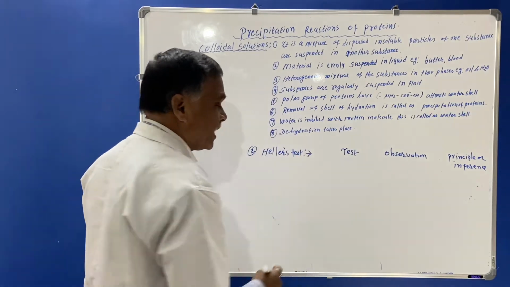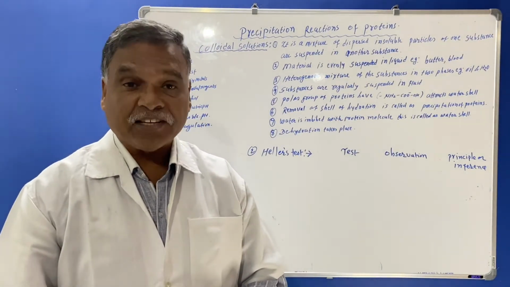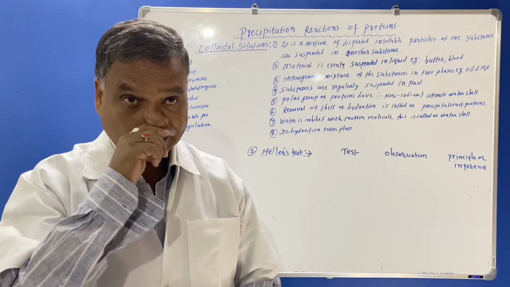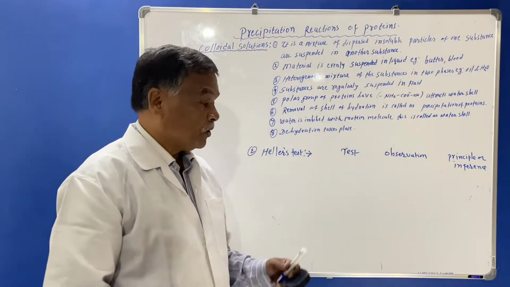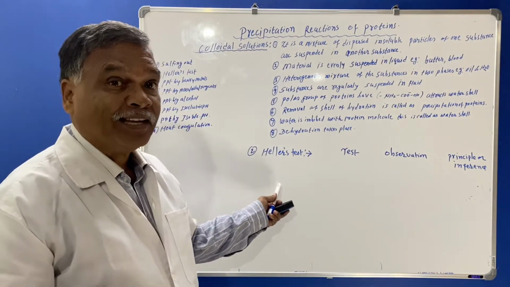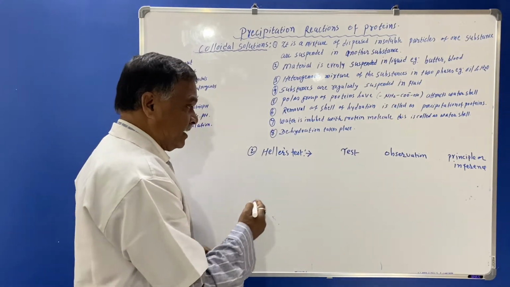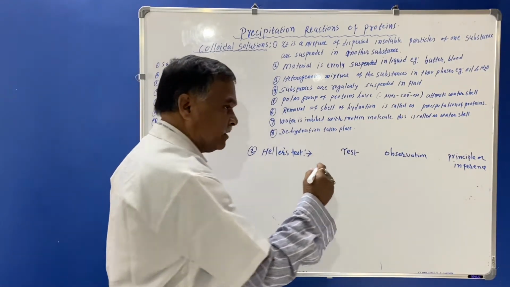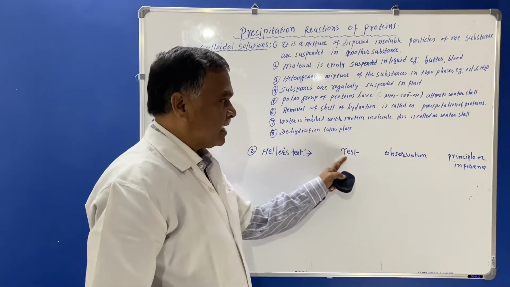In this test we are using a mineral acid, like HCl, H2SO4 and nitric acid. So we are seeing this test with concentrated HCl. Here in this test, we have to take the test tube which is marked as test.